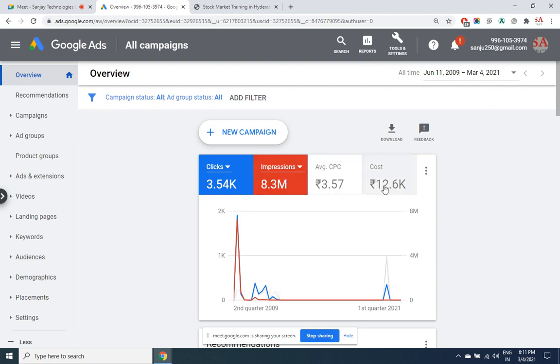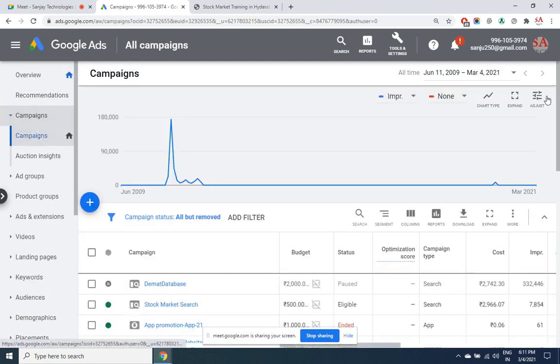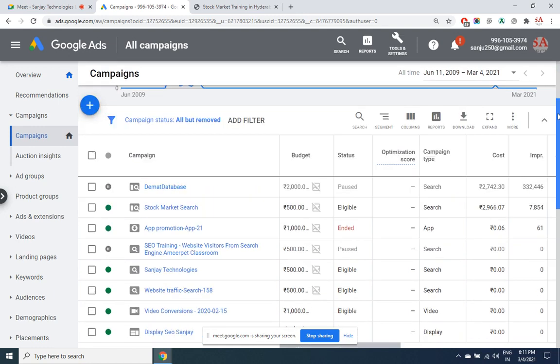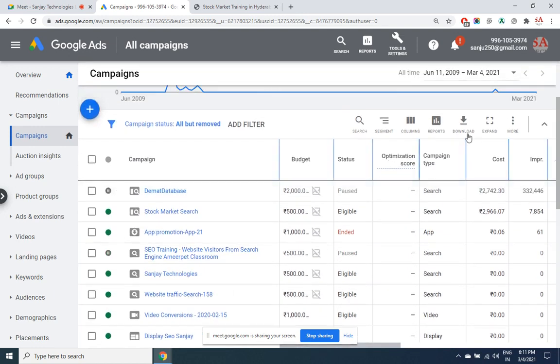83 lakh people seeing and spending only 14,000. Average CPC is 3 rupees 60 paisa. 3,540 people have shown interest. This is average quality score.